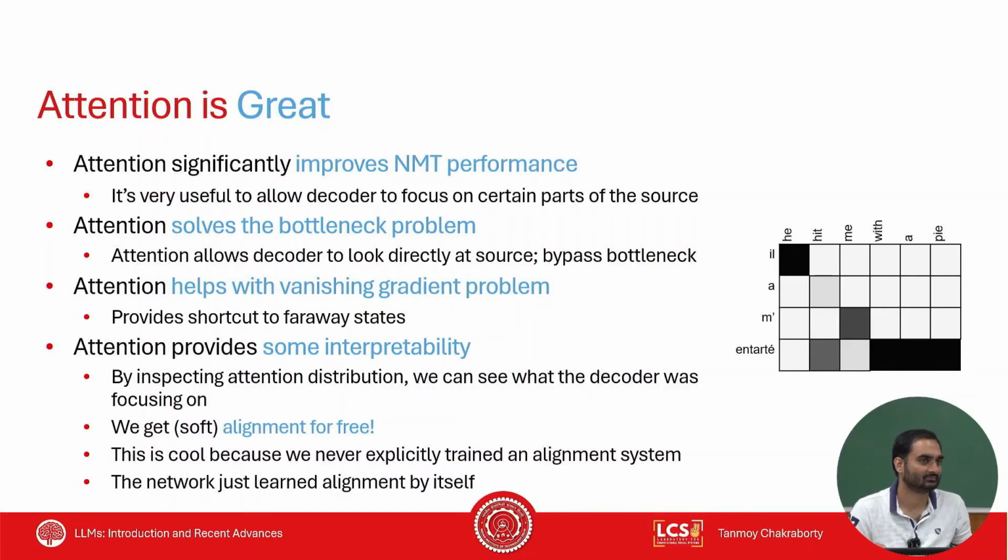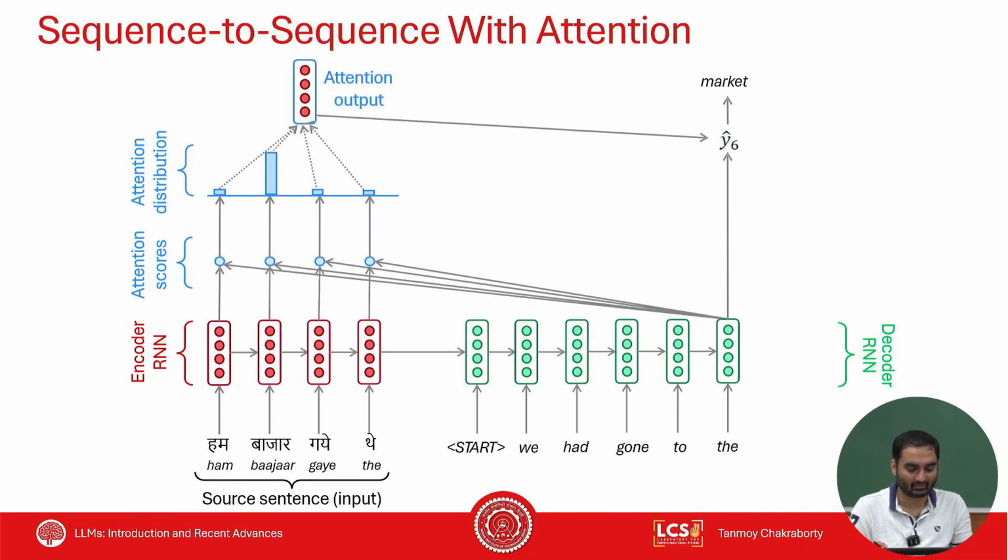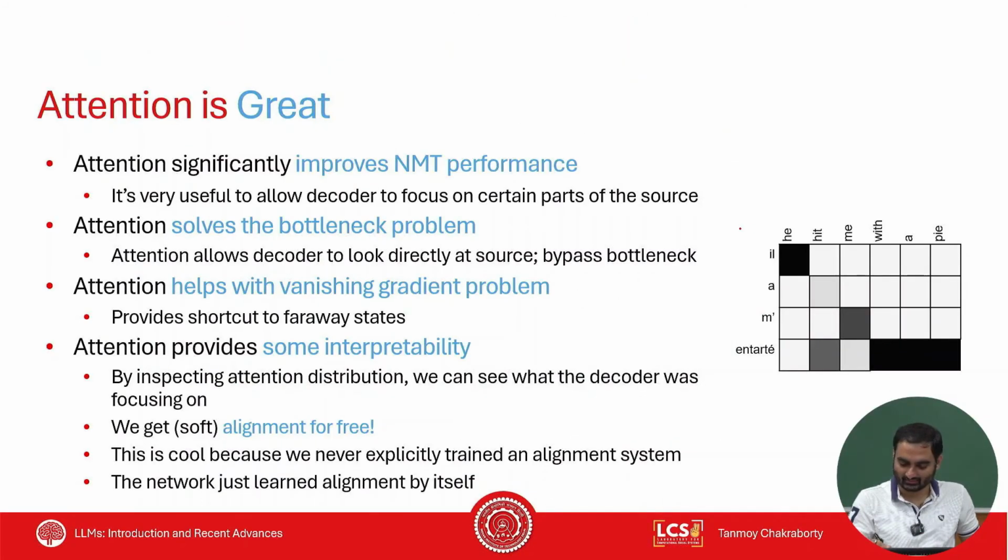Very similar to skip connection, right? The most important beauty of this attention is that it gives you interpretability. For example, here, based on this distribution, you can say that to generate the last word of the decoder, the second word was more responsible. You will not get this kind of information from a vanilla RNN, right? So if somebody asks you, can you explain why you generated this? You can say, look at the probability. So this is my attention map.